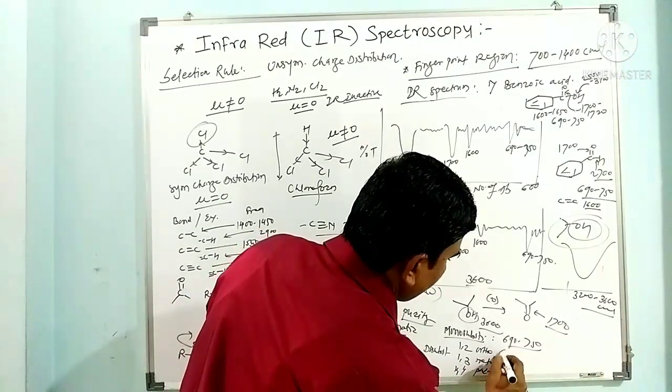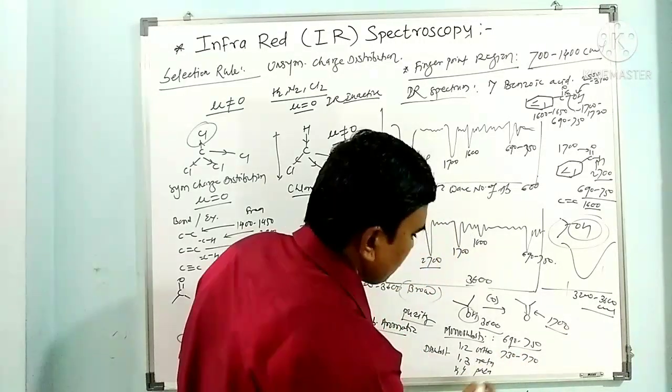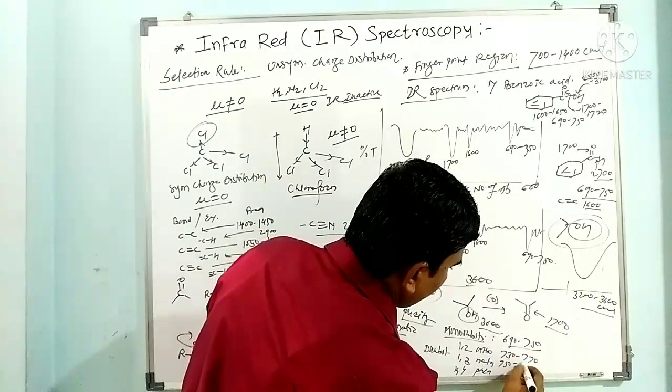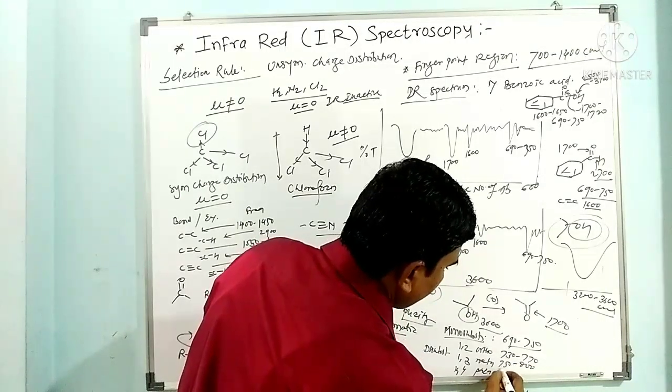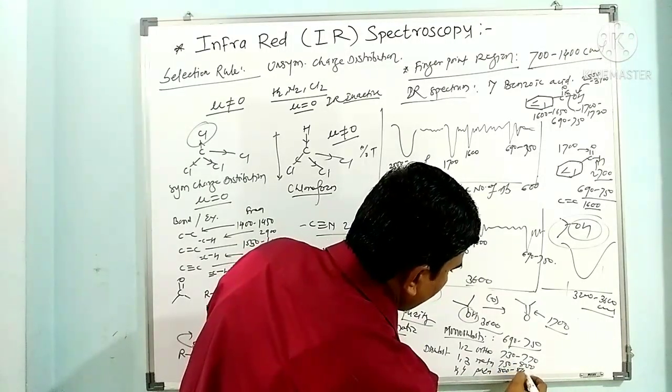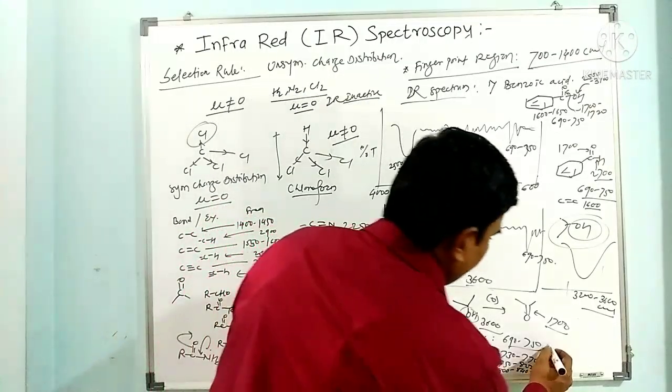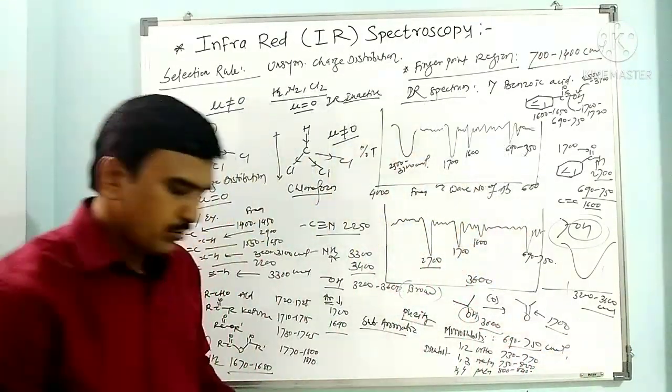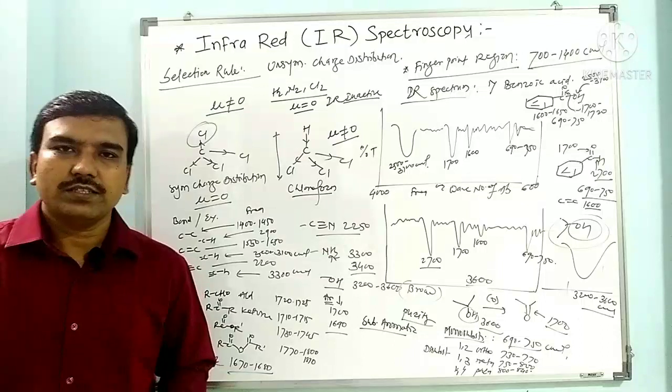For ortho it is around 730 to 770, for meta it is 750 to 800, and for para it is 800 to 840 or 850 per centimeter. So this gives us information about the substitution pattern in the aromatic system.